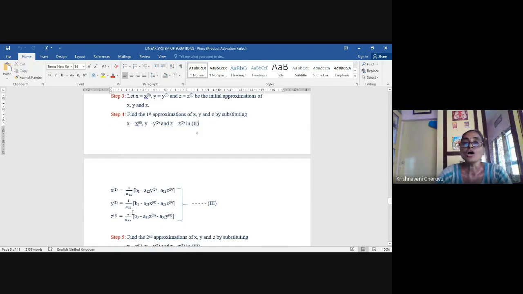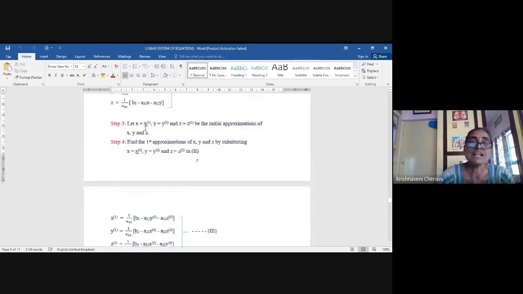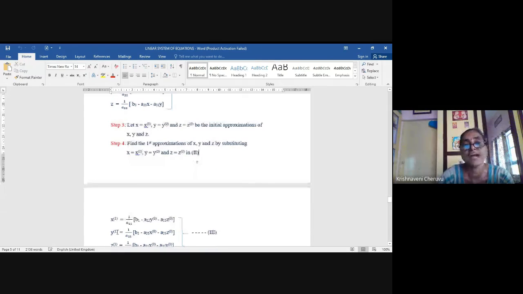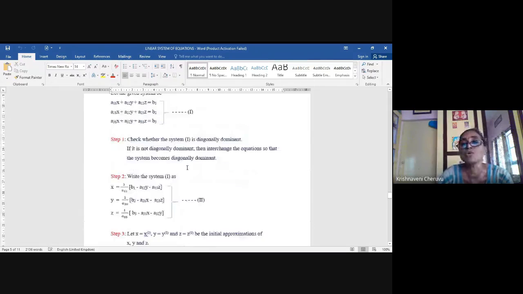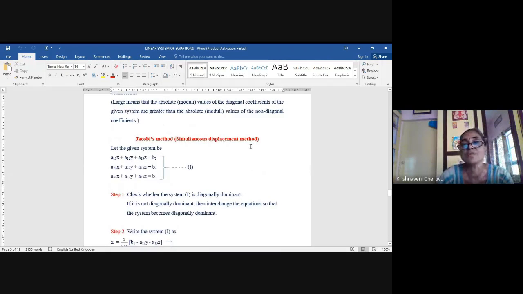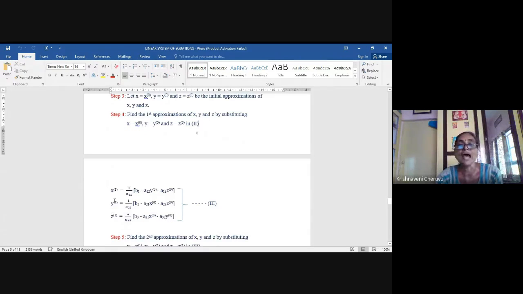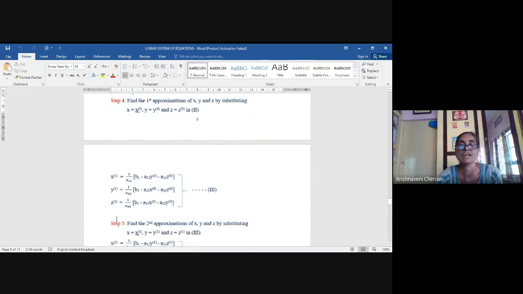I told you already, sometimes they will give you initial iteration 0 0 0 or 1 2 3 or 1 1 1. You have to start with that and substitute here simultaneously. At a time you are substituting the values x bracket 0, y bracket 0, z bracket 0 to get x bracket 1, y bracket 1, z bracket 1. That is why this method is also known as simultaneous displacement method, girls. So start with the initial approximate solution and find out the first approximate solution and denote it by x bracket 1, y bracket 1, z bracket 1.